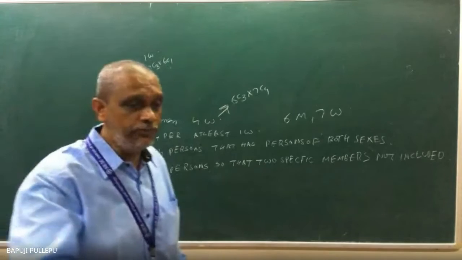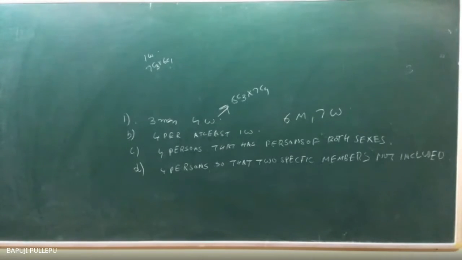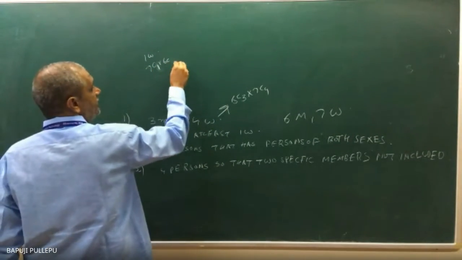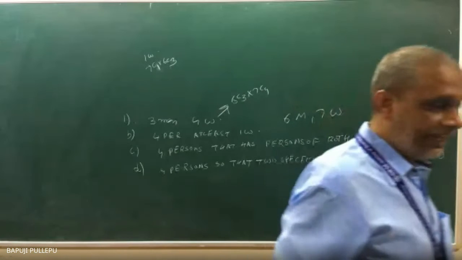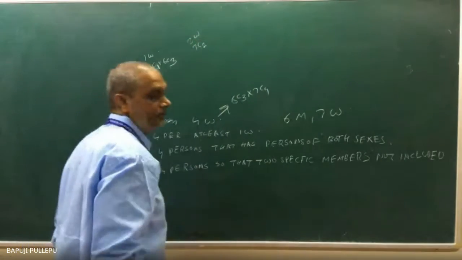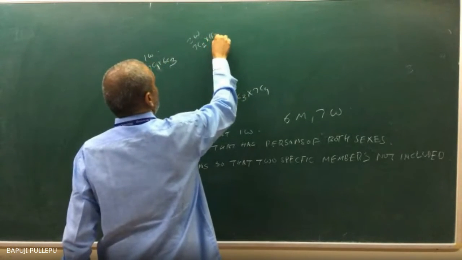Next, suppose 2 women. How will you do? 6 men and 7 women, so 1 woman will be 7C1 into 6C3. Very good. Now, I want to select 2 women. How will you attack? 7C2 into 6C2. 2 women means 7C2 into 6C2. Very good. Then 3 women.